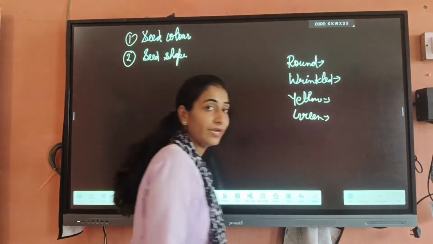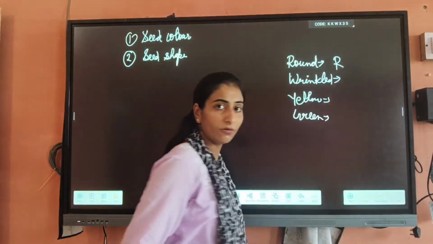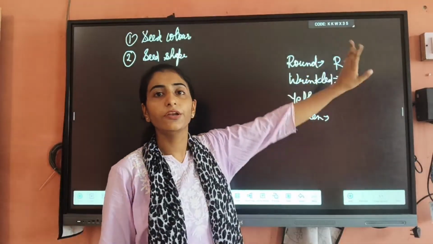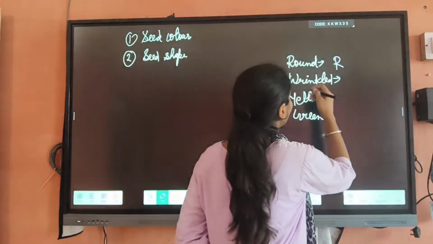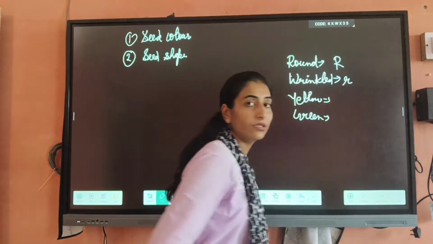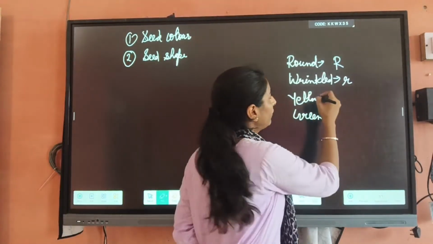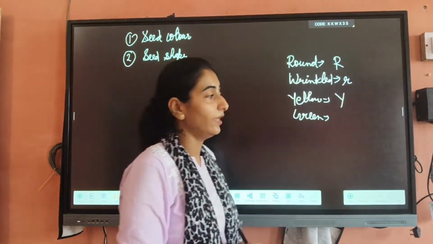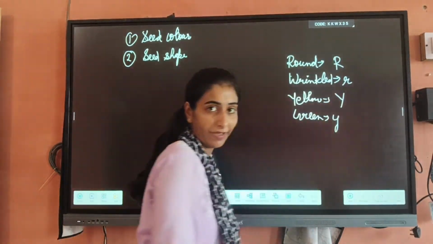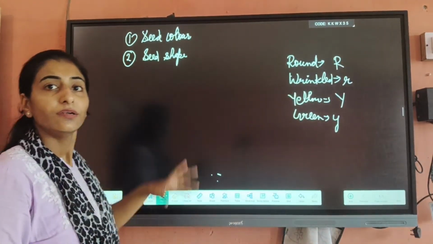Before conducting this experiment, you have to know that round seeds are denoted by capital R and wrinkled seeds by small r. Yellow color of the seed is denoted by capital Y and green color of the seed by small y. Okay, now we are starting the dihybrid cross.